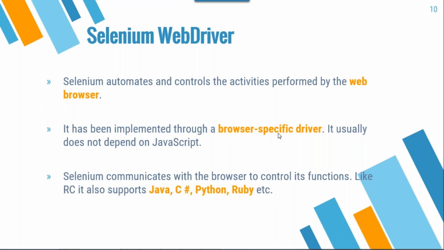Each browser has its own driver. The Chrome driver for Chrome, the Gecko driver for Firefox, the IE driver for IE, and the Safari driver for Safari. Before you start automation, you need to think about which browser you need to call.